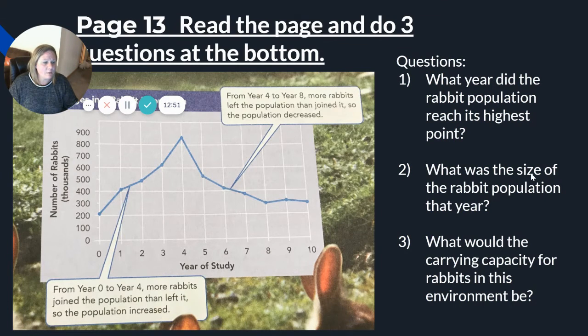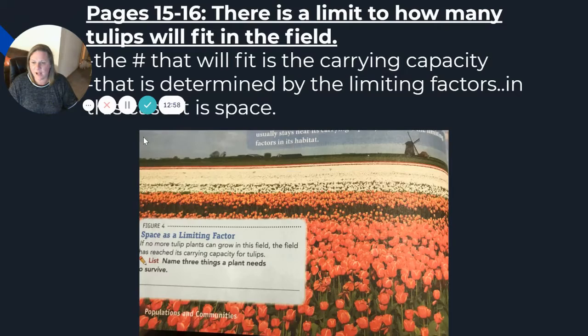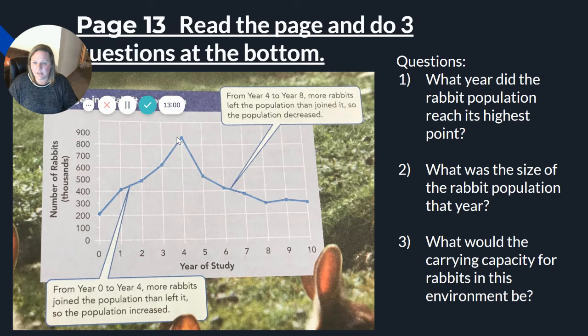Number 2, what was the size of the rabbit population this year? People get this a little bit wrong. So our rabbit population, if we go across here, it's somewhere in between, close to between 800 and 900. So it's about at the 850 mark here. But this label tells us it's in the thousands. So the actual top here would be at about 850,000 rabbits.